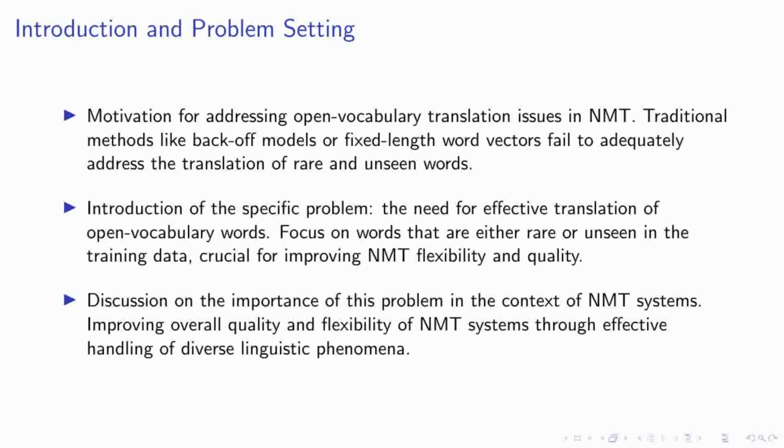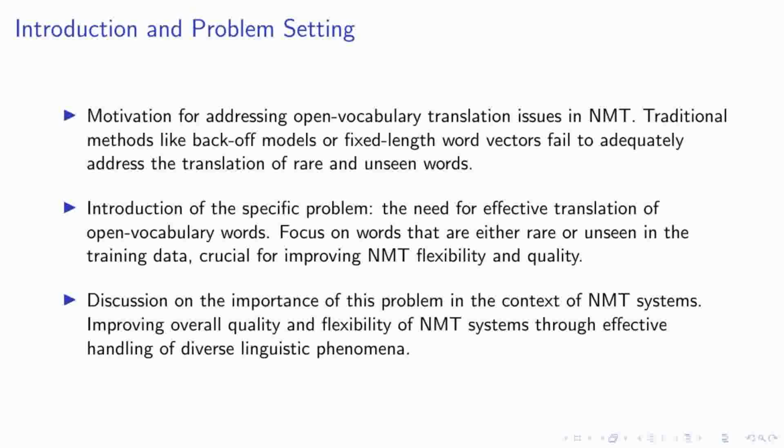In addressing the challenges of neural machine translation, one significant hurdle is the translation of open vocabulary words, particularly those that are rare or have never been seen before in the training data. Traditional methods, such as back-off models or using fixed-length word vectors, often fall short in effectively handling these types of words. This limitation not only affects the accuracy of translations, but also restricts the flexibility of NMT systems.